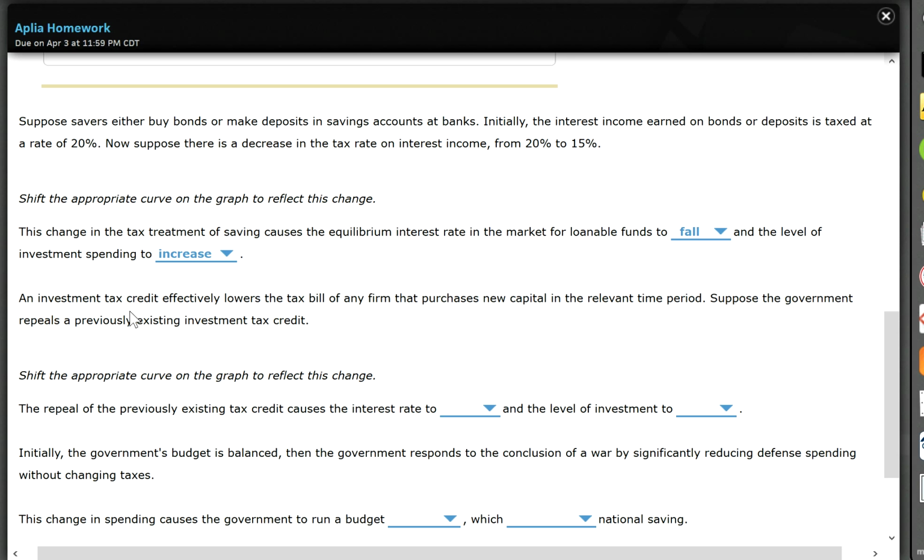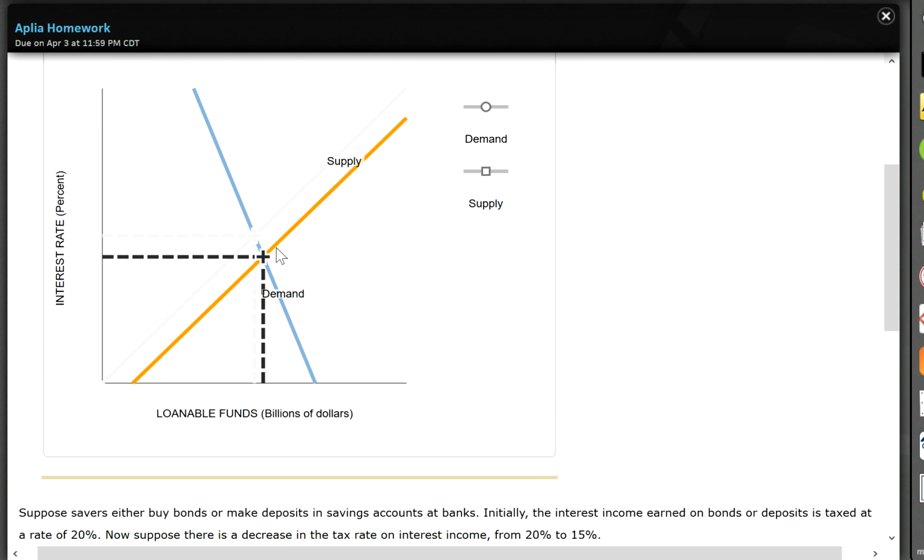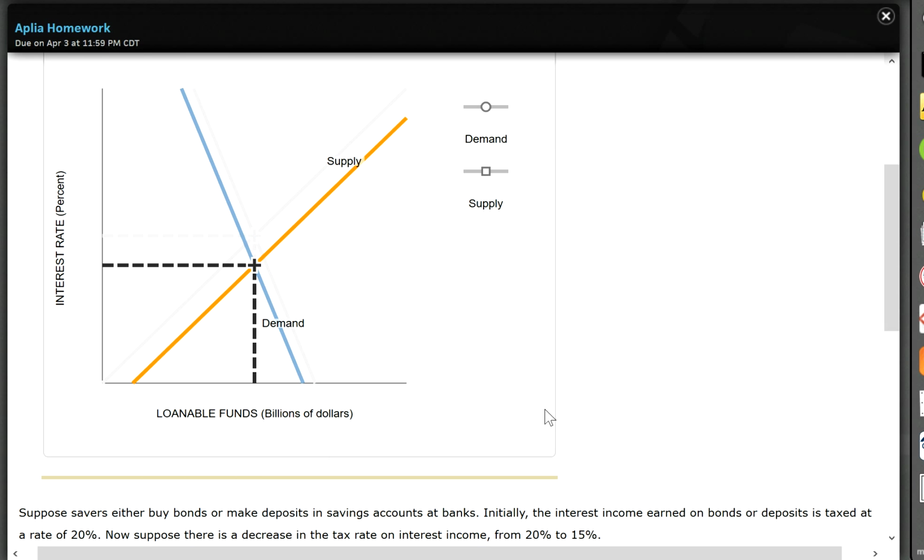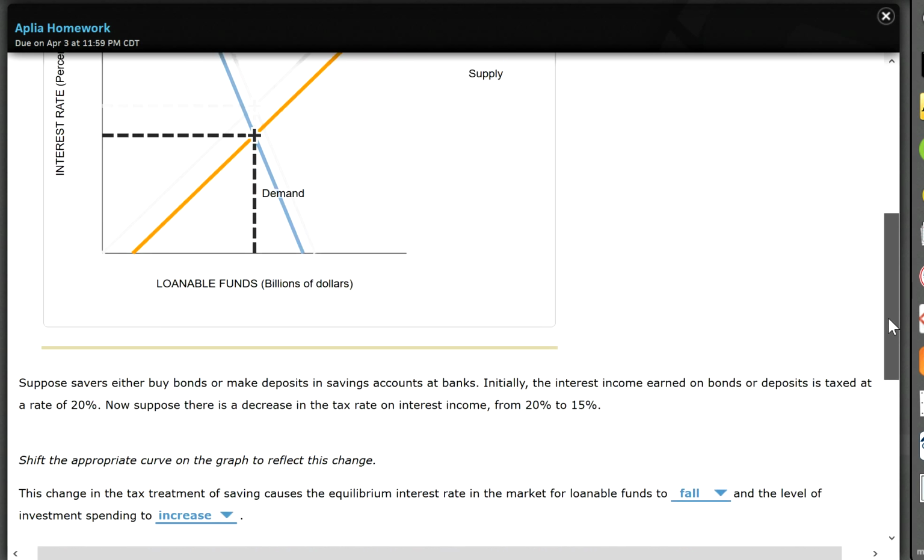Now, next, an investment tax credit effectively lowers the tax bill of any firm that purchased new capital in the relevant time period. Suppose government repealed the previously existing investment tax credit. So when government repealed this tax credit, companies lose the benefit of borrowing money. So companies will pay a higher cost for borrowing money. So for this one, this will lower the demand for borrowed funds. So the demand curve over here will be shifting to the left. So this shows a lower demand. All right, so we're shifting to the left.